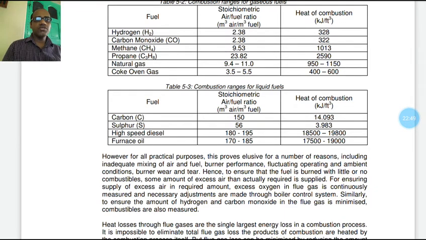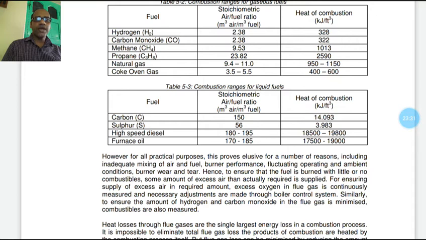The heat of combustion for high speed diesel is more, that is 18,500 to nearly 20,000 kilojoule per cubic foot of burning. And for furnace oil similarly 17,500 to 19,000 kilojoule per cubic foot. Combustion of free carbon converts it into carbon dioxide and releases heat, and similarly for sulfur. But sulfur is not desirable as it produces a very toxic pollutant.